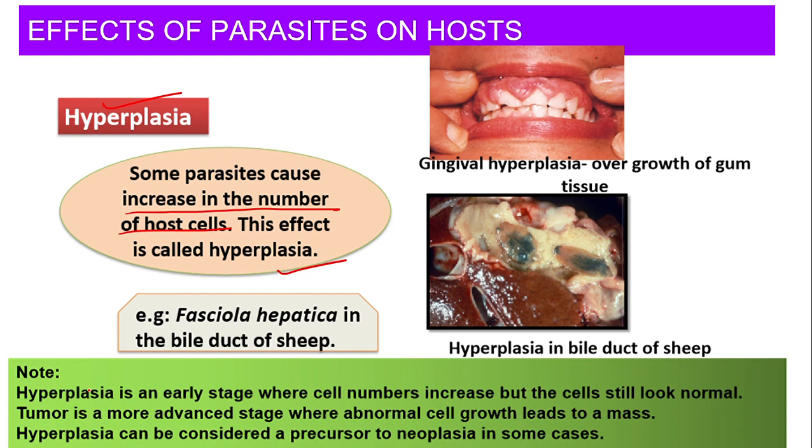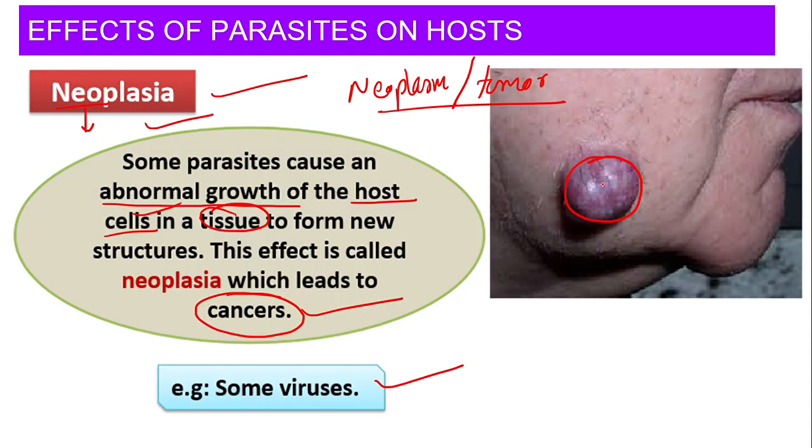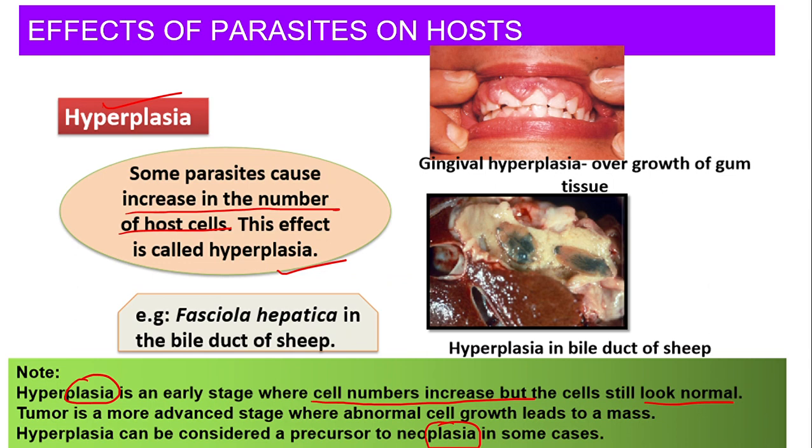Now, see here, class. When we talk about the hyperplasia and neoplasia, how they are interlinked with each other. Hyperplasia is nothing but the early stage where the cell number increases, but cell still looks normal. हमने neoplasia में क्या पढ़ा था? Abnormal increase. अगर आप यहाँ picture में देख सकते हो, see here, it is coming out of your skin. It is not normal. You can visualize it. You can see it. But when we talk about the hyperplasia, it is not that abnormal कि you will be able to see it, right?